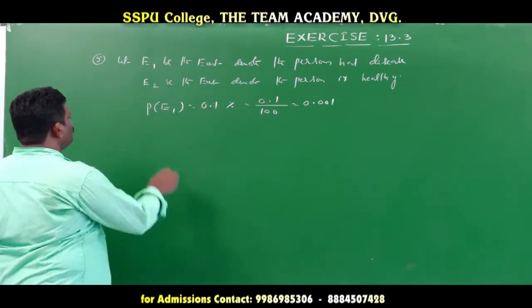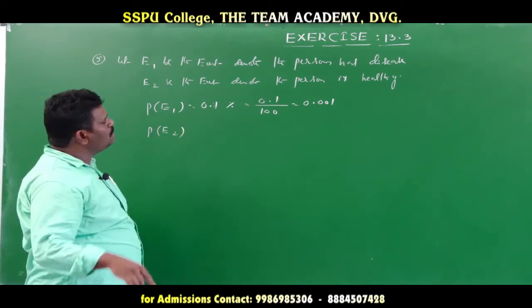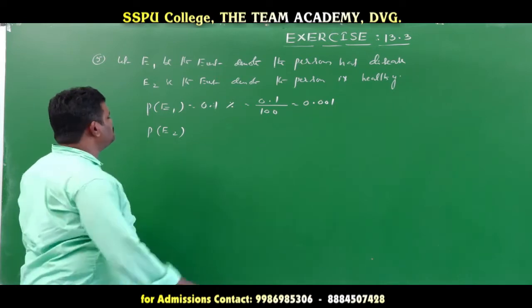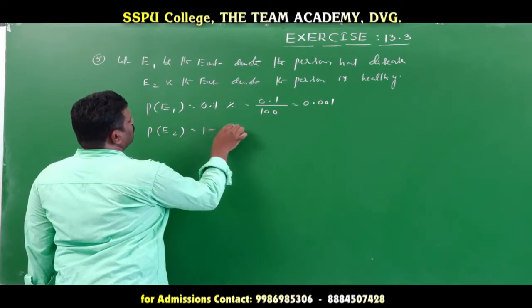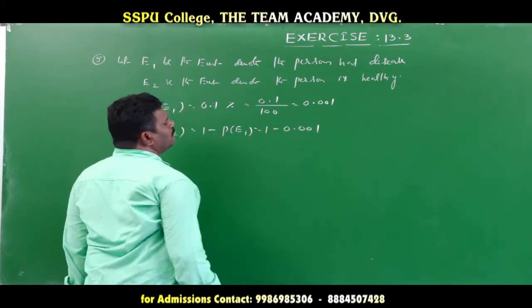Now the probability of E2. This is the complement, healthy means the total probability minus the disease persons. So 1 minus probability of E1, that is equal to 1 minus 0.001. Then how much is that value?